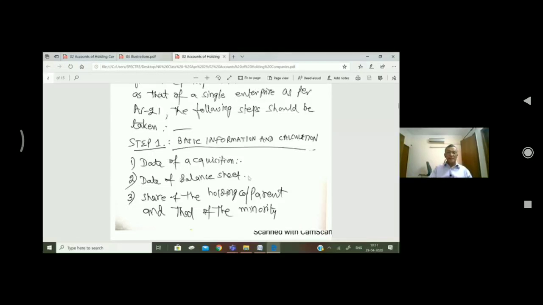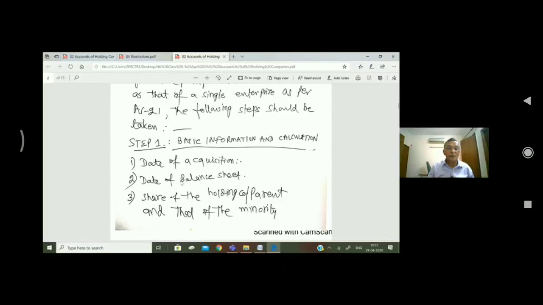Now let us say the balance sheets of H Limited and S Limited. H Limited will be the holding company and S Limited will be the subsidiary company.